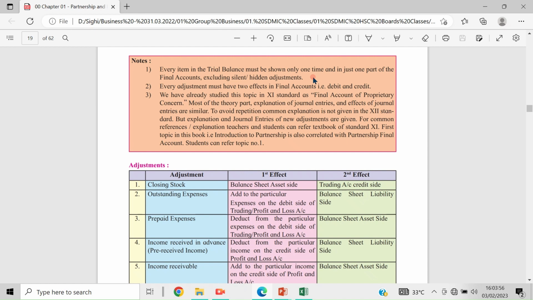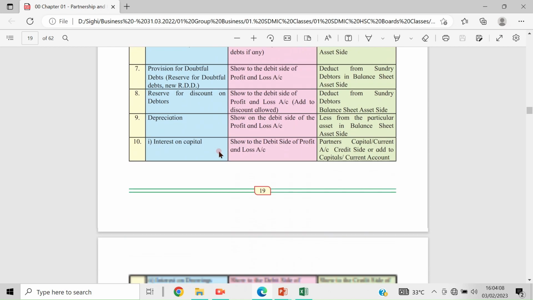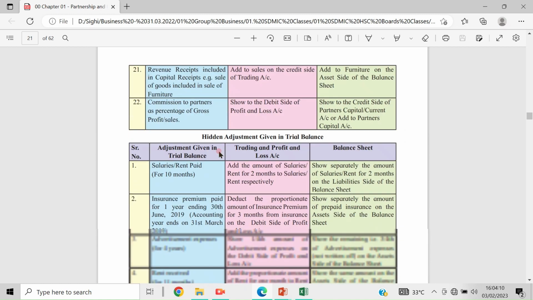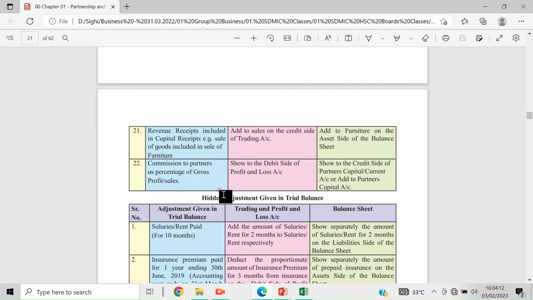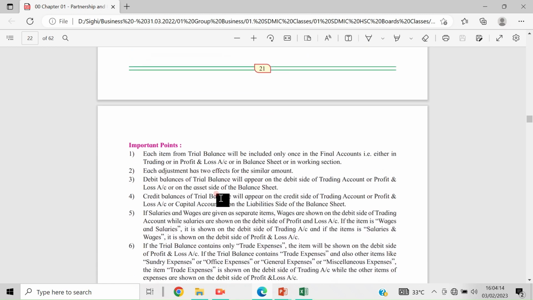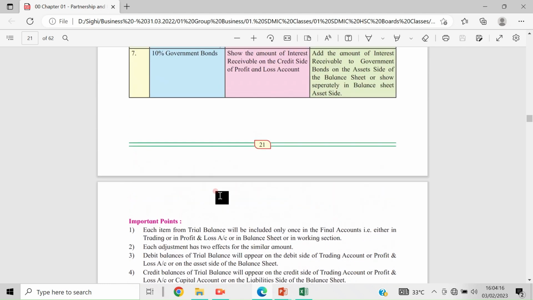Once the trial balance is prepared and it is valid, then some other adjustments like depreciation entries, outstanding and prepaid items, and many other entries that we discussed. These 22 points we discussed in our last few classes, and then some hidden adjustments in the trial balance.